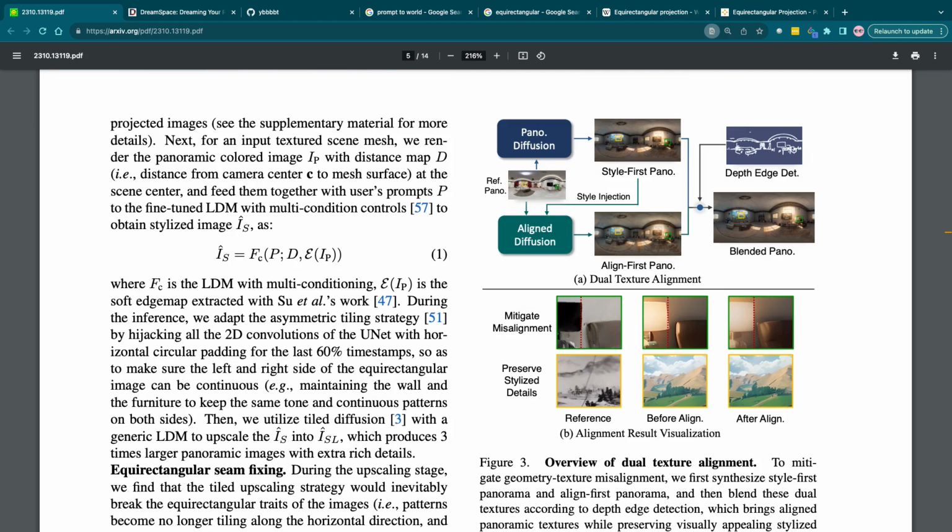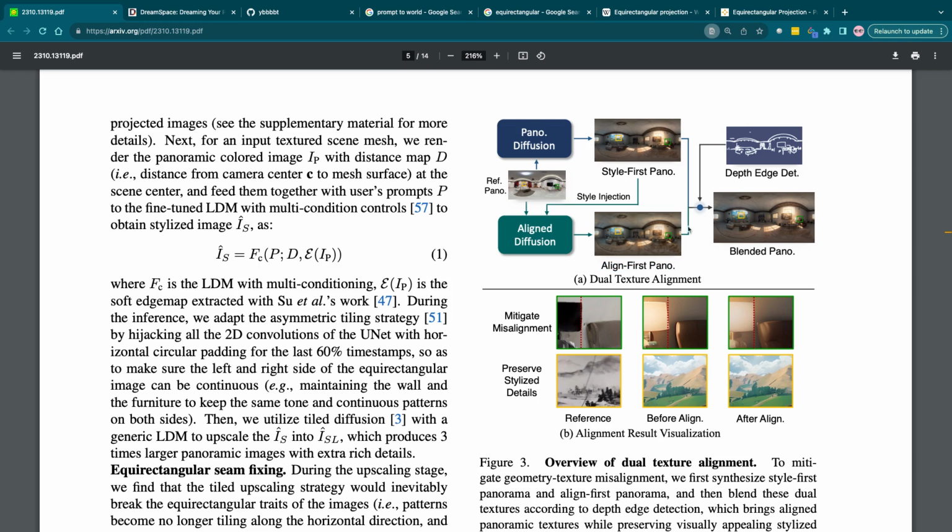Dual texture alignment. We have the reference panorama. This then goes into panorama diffusion, which generates the style first panorama. Then this is injected into align diffusion, which then aligns the first panorama.